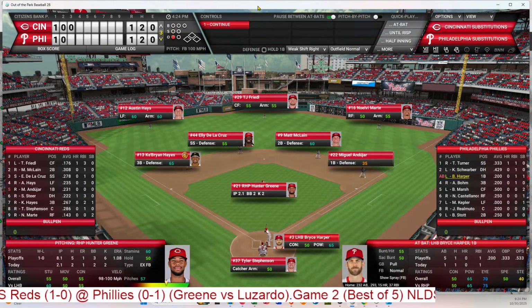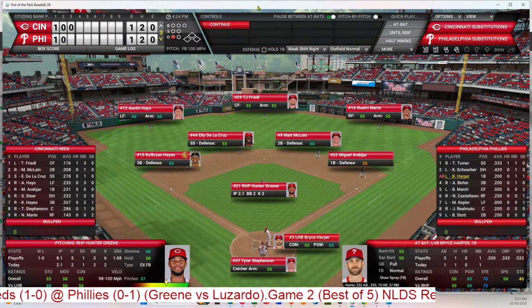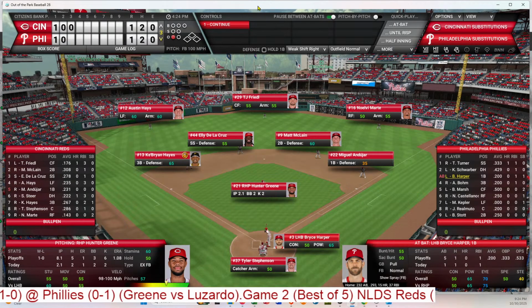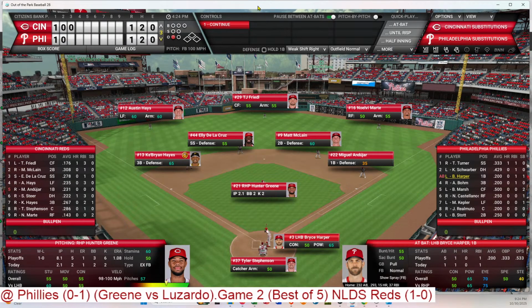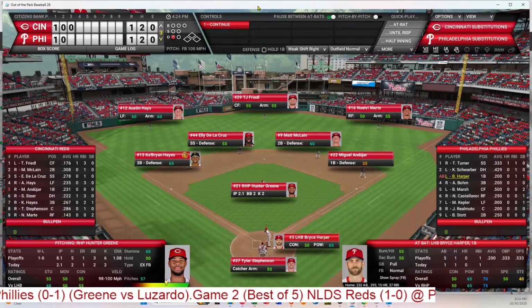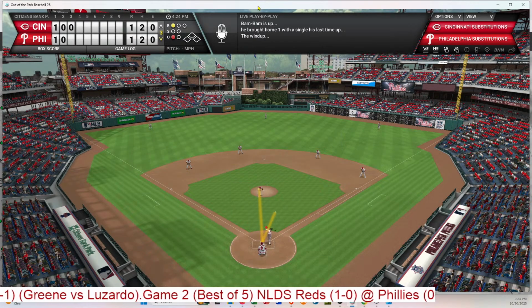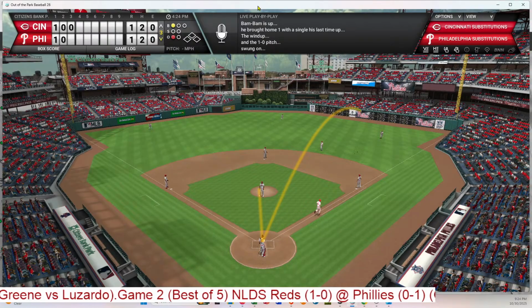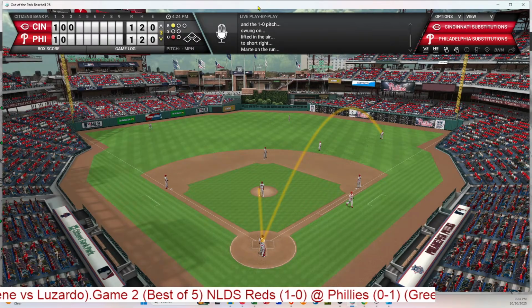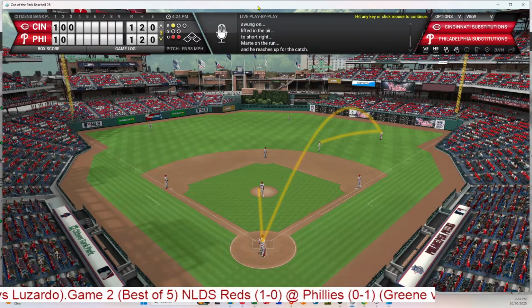So here's Bryce Harper. He finally awoke in the first inning and drove in a run. They need more out of him than that. So Greene facing Harper. 1 ball, no strikes. That is flied out to right field. Coming in, or drifting in, is Marte, and that's 2 quick outs.